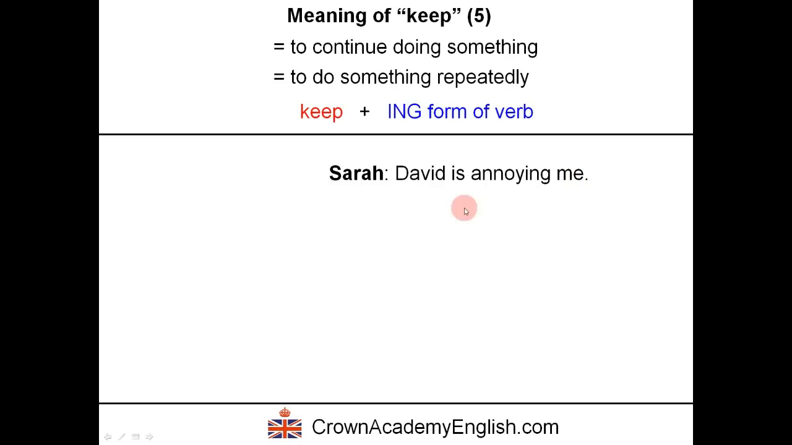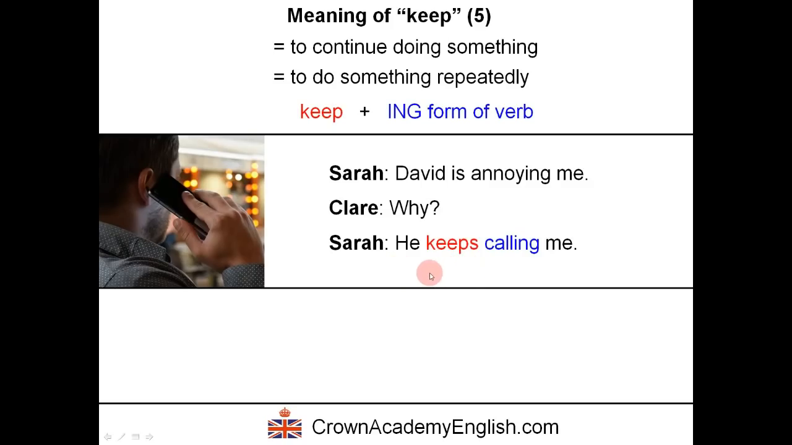Example. Sarah says, David is annoying me. And Claire asks, why? And Sarah says, he keeps calling me. So this means that he calls me repeatedly. He calls me again and again. Okay, so it's annoying Sarah. So to keep calling me. So we have the verb keep, and this is the ing form of the verb call.